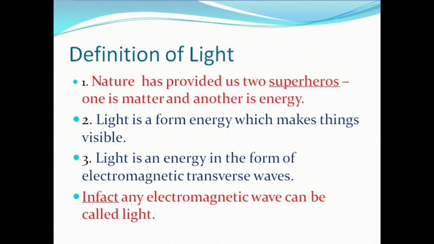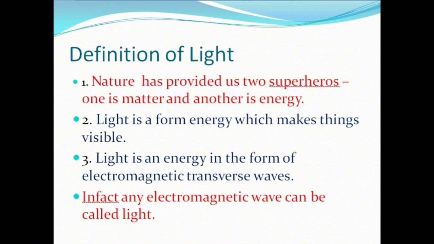But we can't see all the objects with the help of light. We can see only opaque objects. We can see translucent objects. But we cannot see transparent objects like air or glass. One more point to say. For a plant, light is an energy which helps in photosynthesis. So we need a better definition of light.